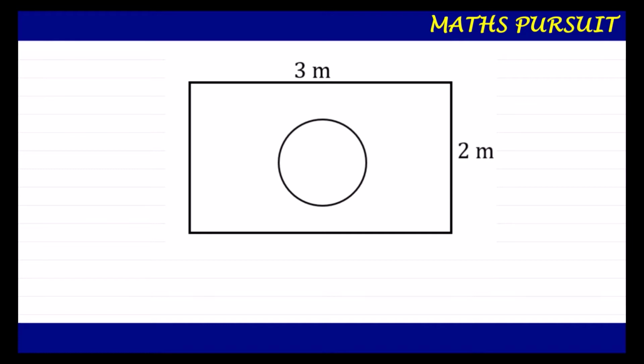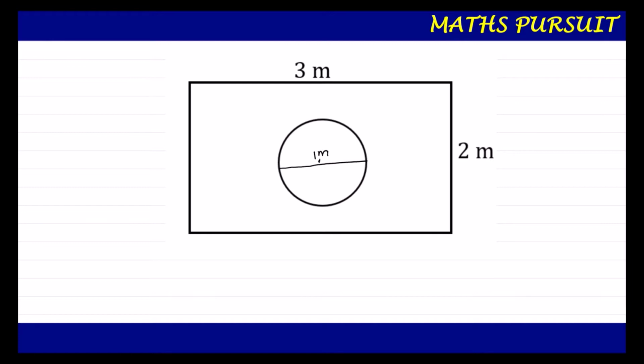In the rectangular figure, they have given the length of the rectangle as 3 meter and the breadth of this rectangle as 2 meter. And one other thing they have given is the diameter of this circle. They have mentioned that the diameter of this circle is 1 meter. So this is 1 meter, I can note it down. This is the diameter.